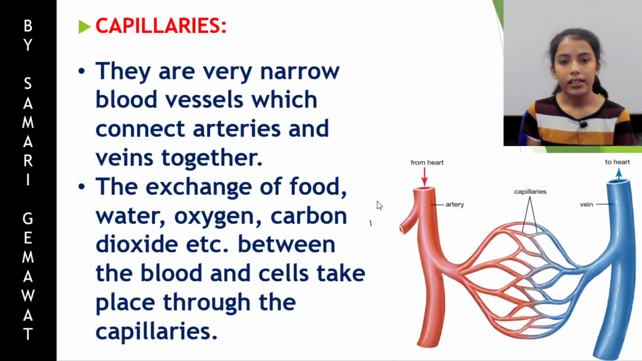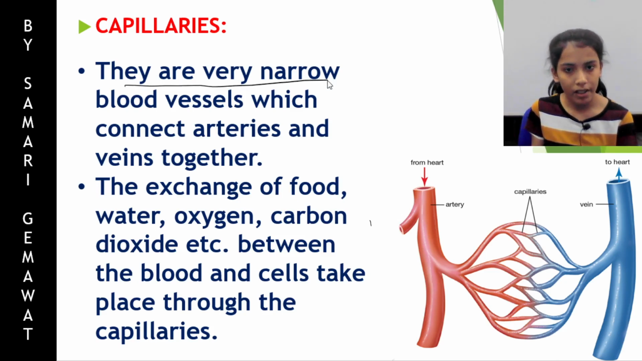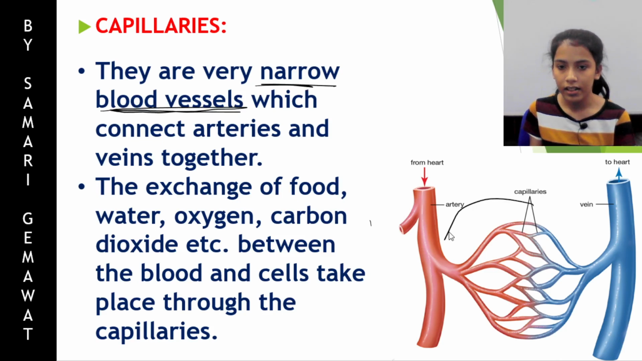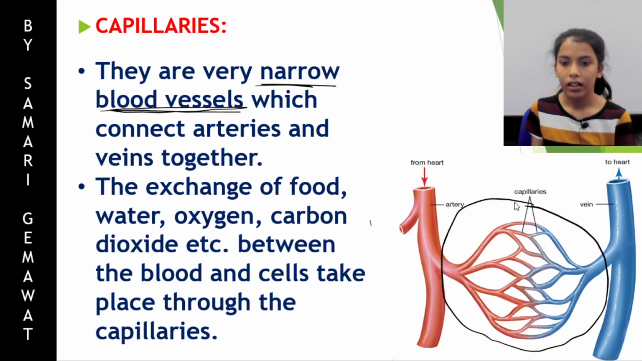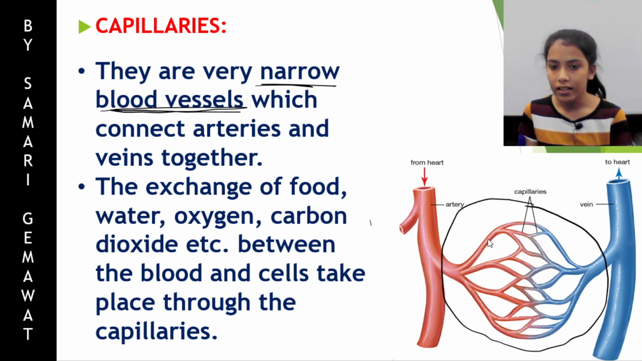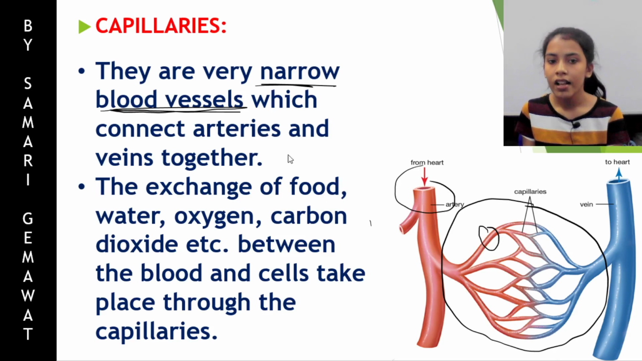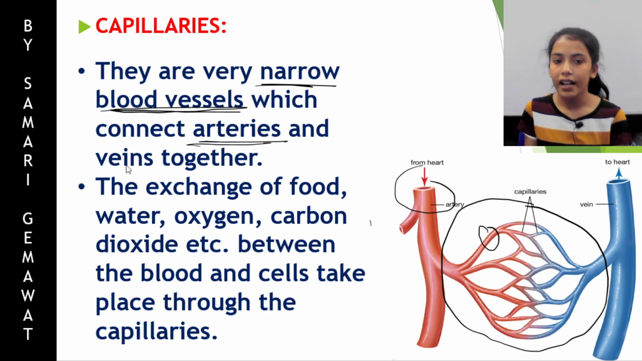Now what are capillaries? They are narrow blood vessels. They are also a type of blood vessel, but they are narrow. They are narrow blood vessels which connect arteries and veins together. See, this is a capillary. See, they are so thin, but the arteries and veins are thick. So they are narrow blood vessels which connect arteries and veins together.